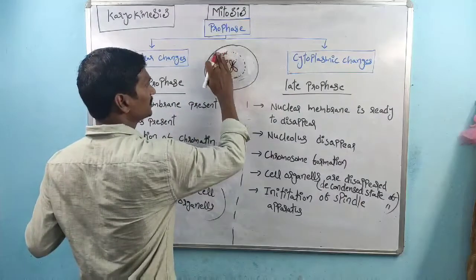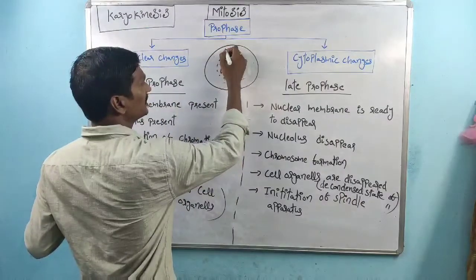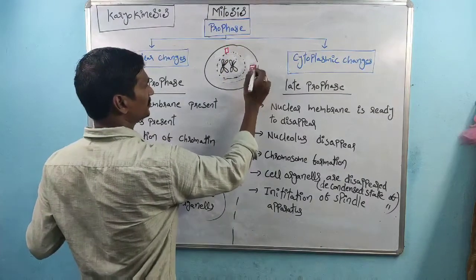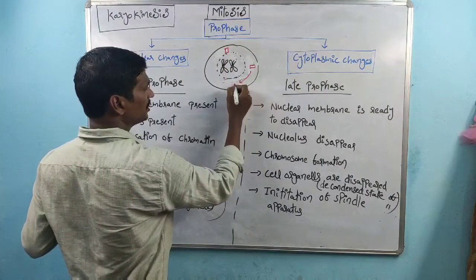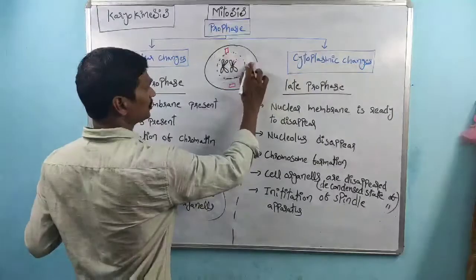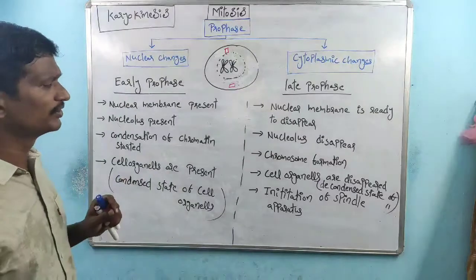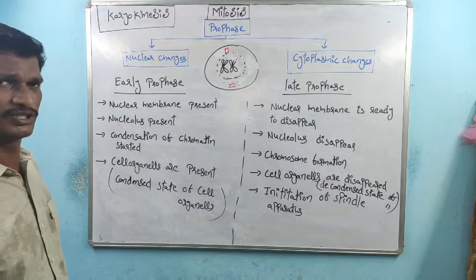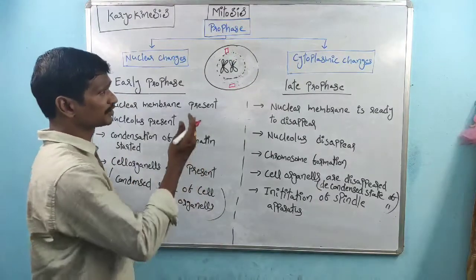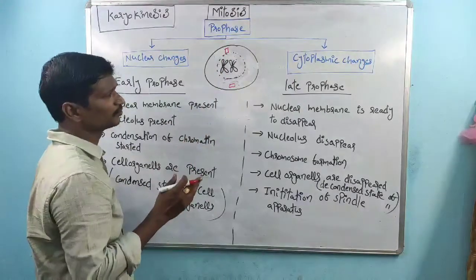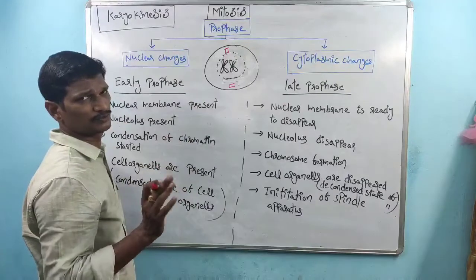In late prophase, initiation of the spindle apparatus means the centrioles are moving towards the opposite pole side.